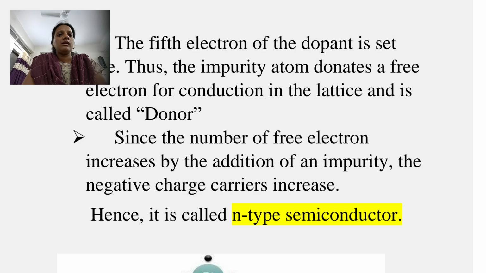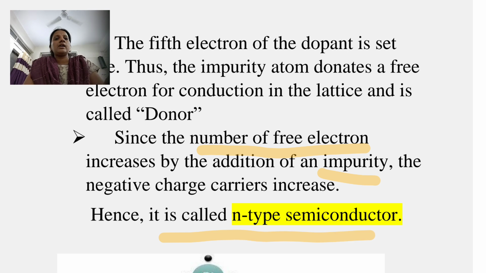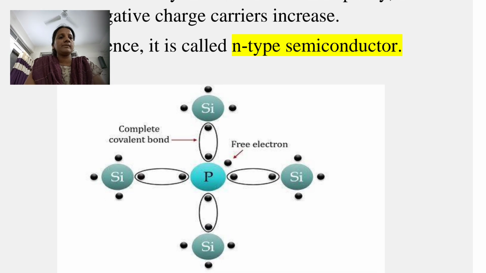See here, since the number of free electrons increases by addition of an impurity, means as we increase the dopant atoms, that is, as we increase the pentavalent impurity, free electrons also increase in that crystal lattice. So that type of semiconductor is called an N type semiconductor. See here, here is a phosphorus atom, that is the impurity atom.